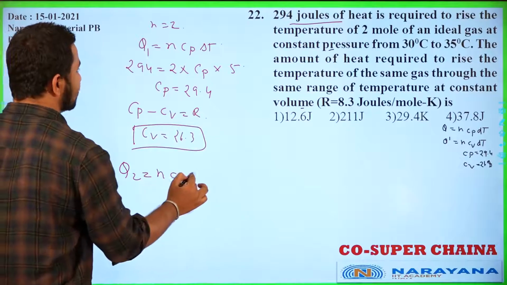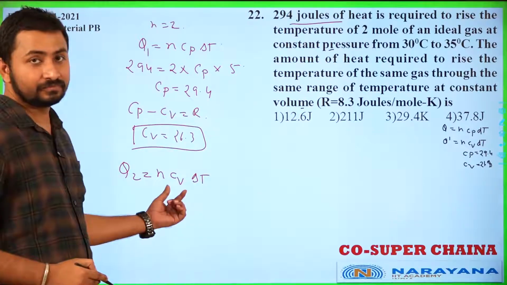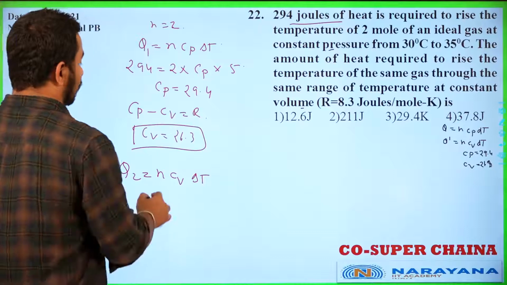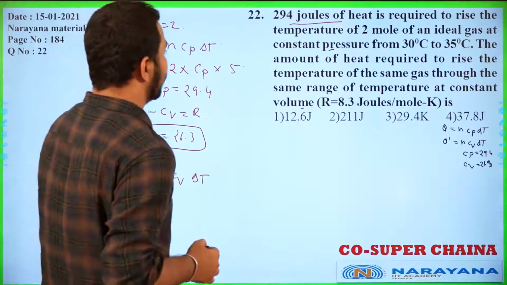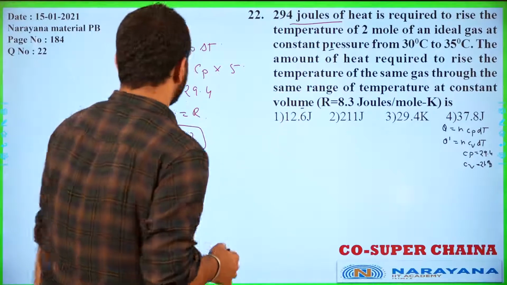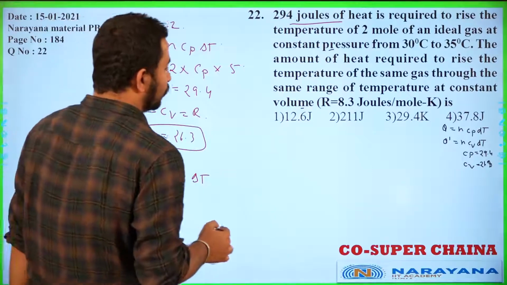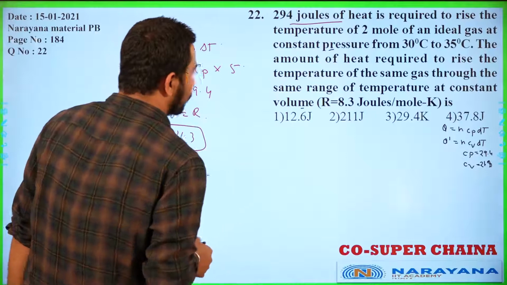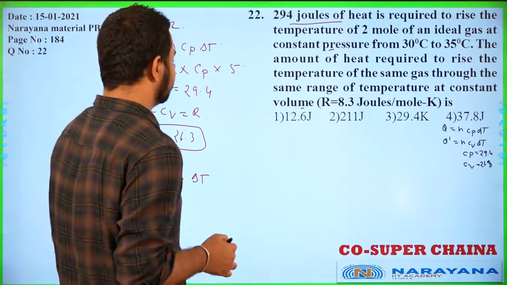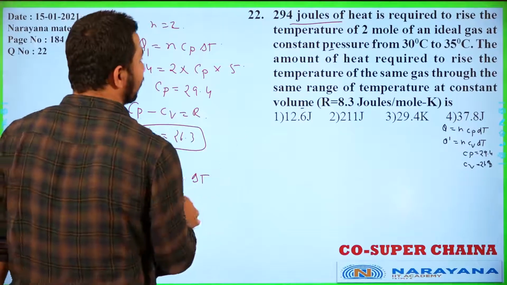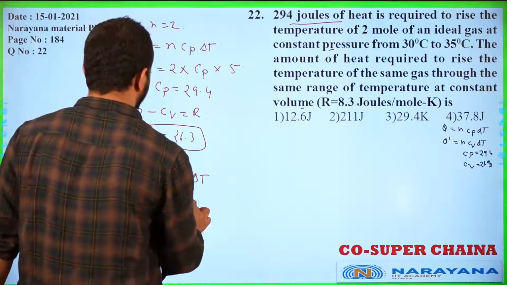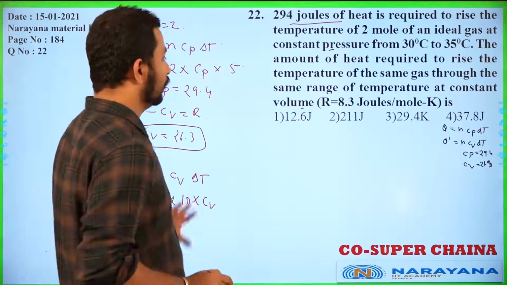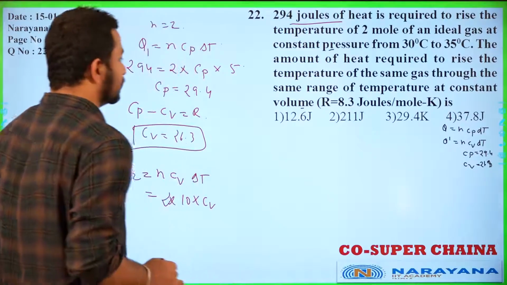Q2 will be nCv delta T. Just use the substitution here, n value is given, same range and same values are given. So if you do this, same range and same volume, we will get the required answer for this question. n is given as 2, Cv already we calculated and range will be 10. Okay, so just do this calculation, you will get the answer for this part.